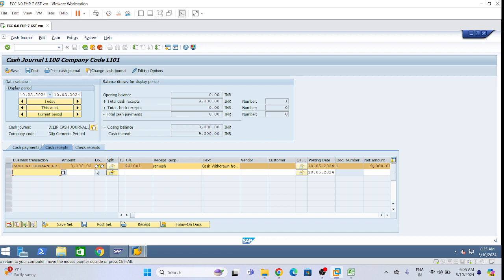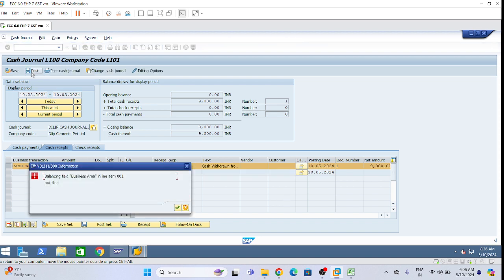Now you see it turned from red to yellow. Entry saved. Means it is parked. It is not posted. You can write down: red becomes yellow means the document is parked. Okay, and then select this one and click on post. Select the same line, then click on post.